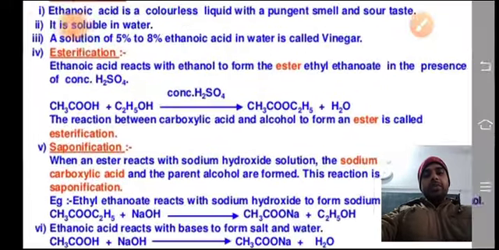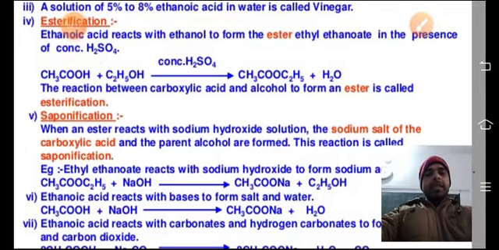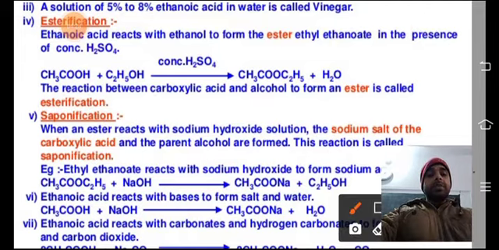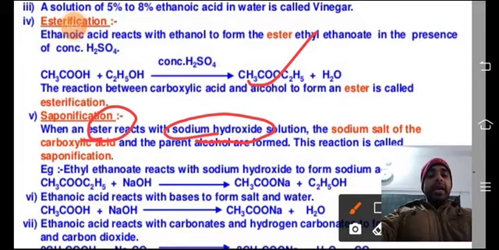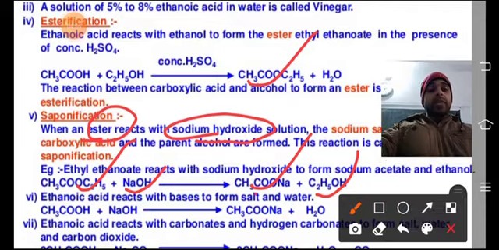Now you can see the next one. What is saponification? Saponification is when an ester reacts with sodium hydroxide solution. Ester means this ester, and when you take sodium hydroxide, you will see this reaction: CH3COOC2H5 is the ester, and the ester reacts with NaOH to produce CH3COONa, the sodium salt of the acid, and C2H5OH, alcohol. That one is known as saponification.